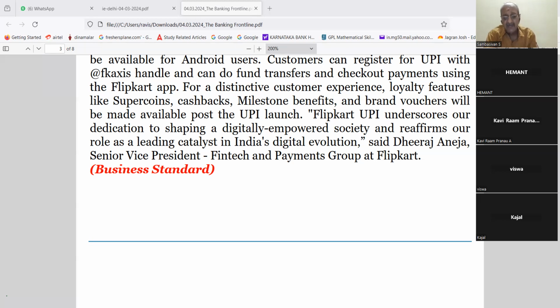Actually, a joint account is one where A and B open the account and the cheque has to be signed by both of them, whereas in either or survivor, anyone is eligible to sign the cheque. That is the difference.